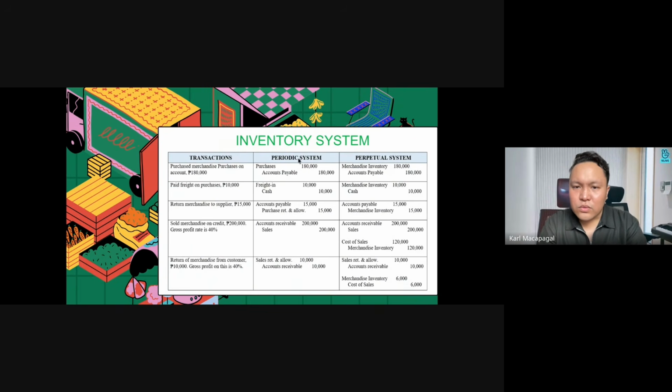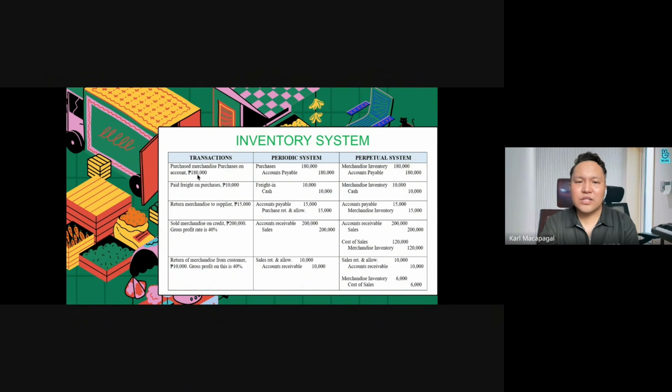So we have here the periodic system, perpetual. Take note, when we use periodic system, we actually use the purchases. If we use perpetual system, we use the merchandise inventory because the merchandise inventory here is being updated from time to time, but periodic system will be at the end of the period.